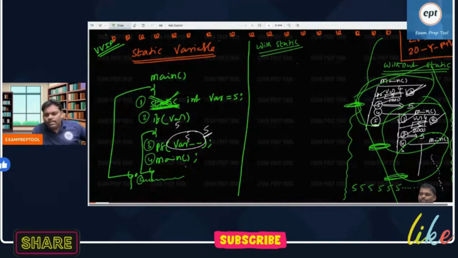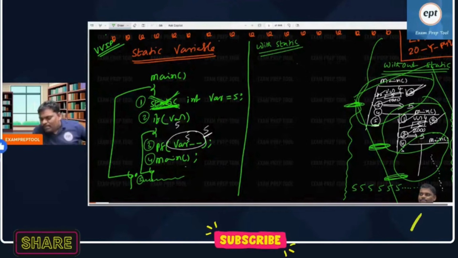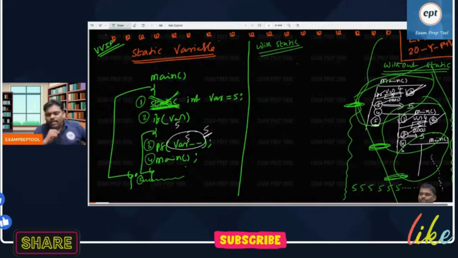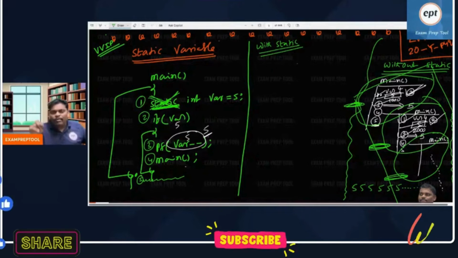One student thinks this Stack Overflow means stackoverflow.com. One student in one of the classes asked, you are saying Stack Overflow, is it the Stack Overflow website? I said, I will kill you, and I will keep that killing video on Stack Overflow. Someone asks, sir, is it stackoverflow.com? Then I will kill you. I will make one video and post it on stackoverflow.com. No common sense.